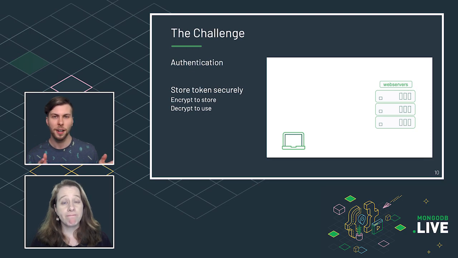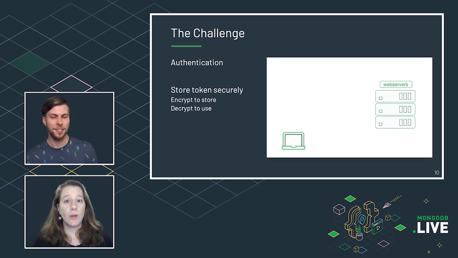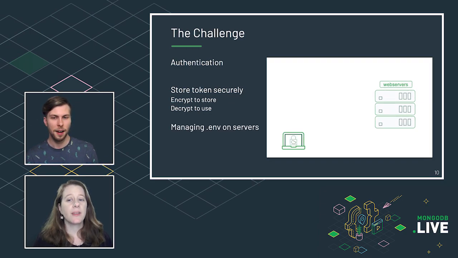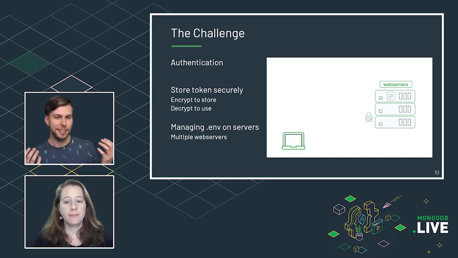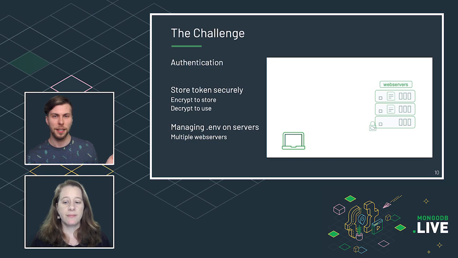Our code is in a public GitHub repo, excuse me. And so perhaps we would typically do an environment file with environment variables or something like that. But here we would have to manage it on different servers. Maybe we need to set up different web servers to store different environment files in different places. And then work with that. So it seems like we would need to set up some complicated infrastructure here just to use the Twitch API.